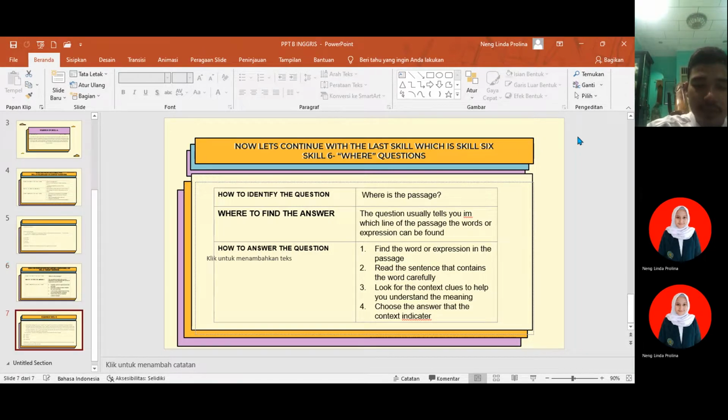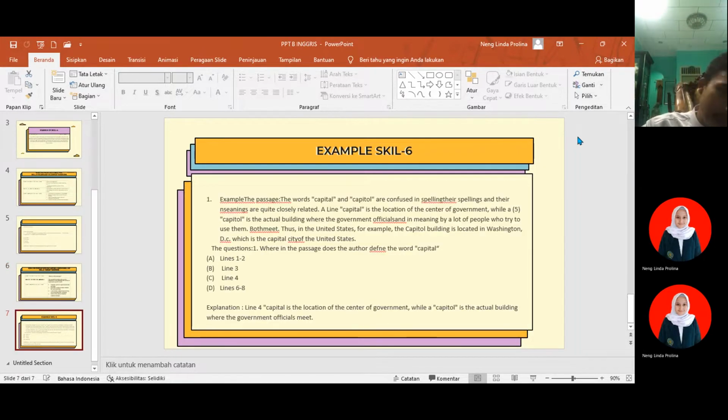Example of skill 6. The passage: the words capital and capitol are confused in spelling and in meaning by a lot of people who try to understand them. But their spellings and their meanings are quite closely related.